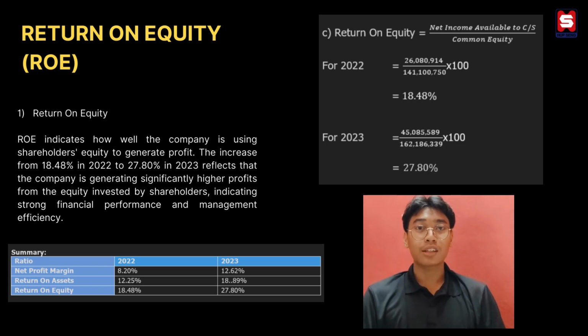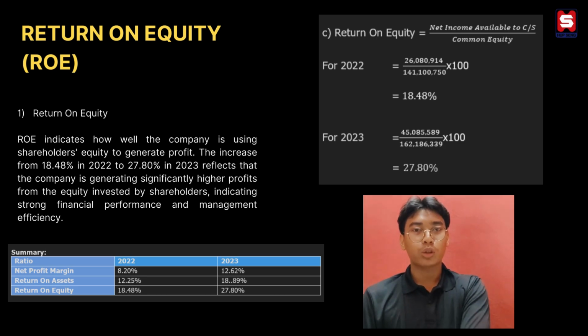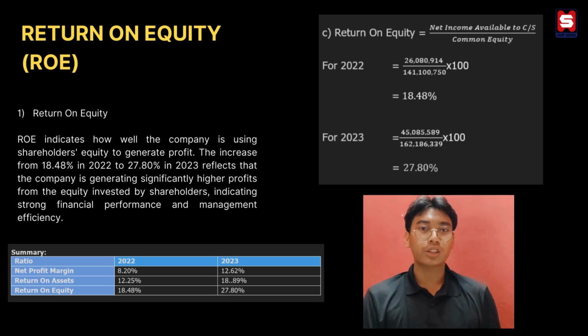The last one is return on equity, ROE. Return on equity indicates how well the company is using shareholder equity to generate profit. The increase from 18.48% in 2022 to 27.80% in 2023 reflects that the company is generating significantly higher profit from the equity invested by shareholders, indicating strong financial performance and management efficiency. As you can see, just replace total assets in the ROA formula with common equity to get the ROE value.